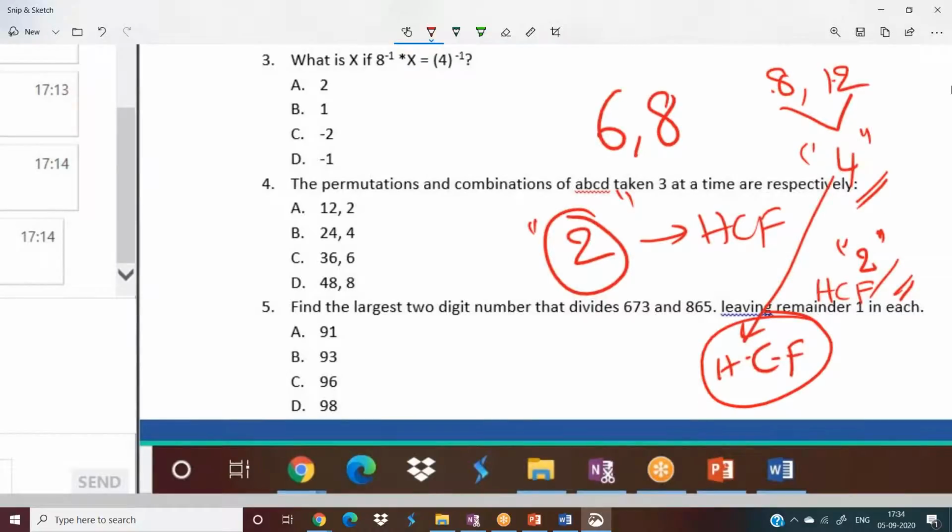Now when I say 8 comma 12 are divisible by 4, 100% it must be divisible by 2 also, no doubt in that, because 2 is a factor of 4. When 2 is a factor of 4, whatever the multiple that 4 has, 2 should be a factor for that also.